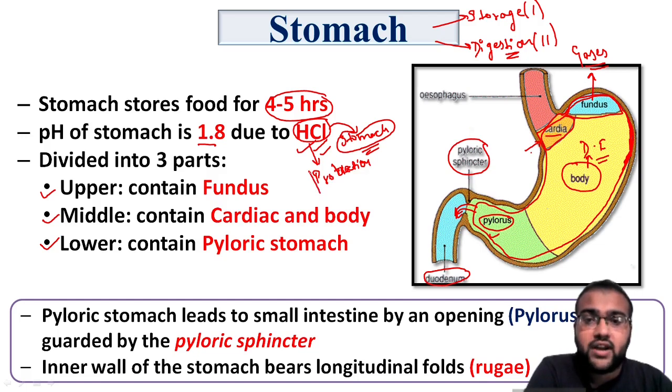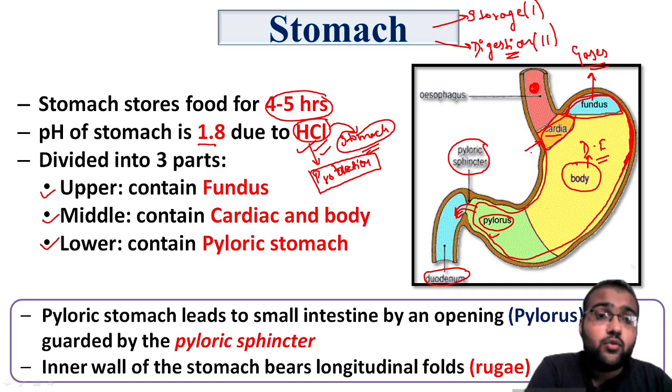HCl also provides protection from various viruses and bacteria which come from the bolus. The food which is present inside the esophagus is known as bolus, while when it is mixed with the gastric juices inside the stomach, it is known as chyme, as we discuss in our next slide.